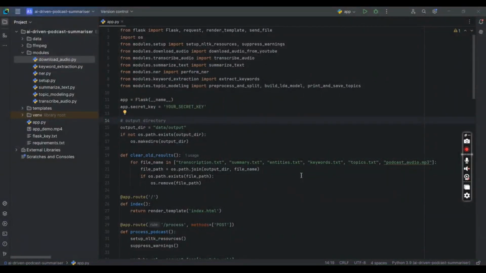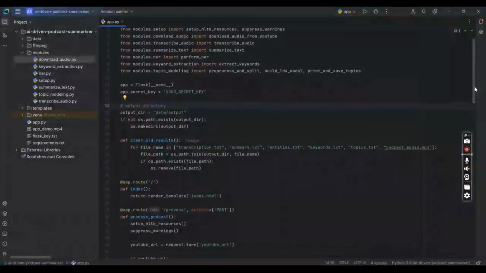This is a project demo for my project, which is an AI-based podcast video summarizer and insight tool. This project is an NLP-driven tool which is specifically designed to automatically transcribe, summarize, and index podcasts, making it easier for the users to find and understand content. So let's go step by step with each section of the code, and we understand how this tool works, and at last we will do the demo of the app which I designed using Flask.